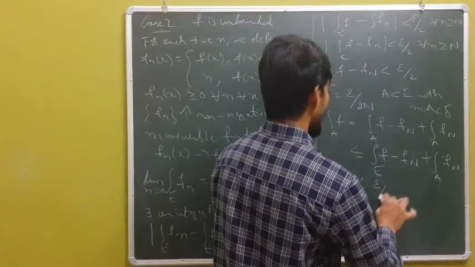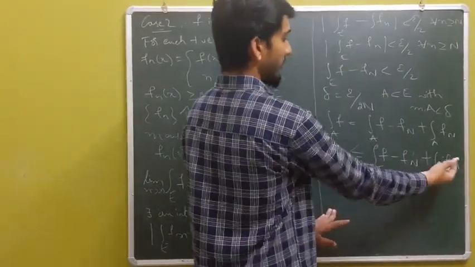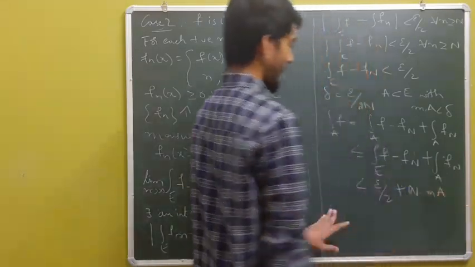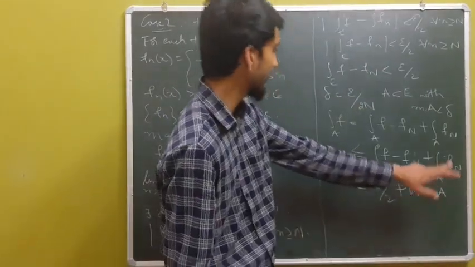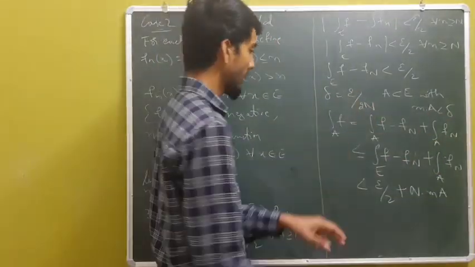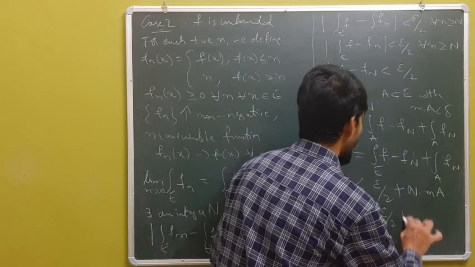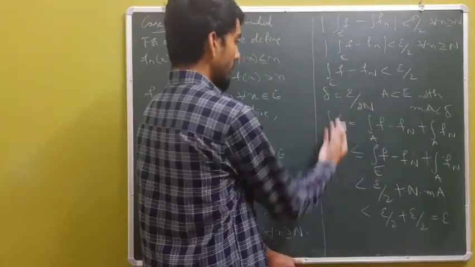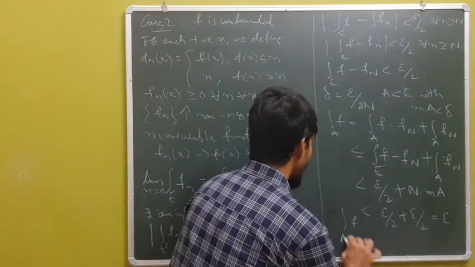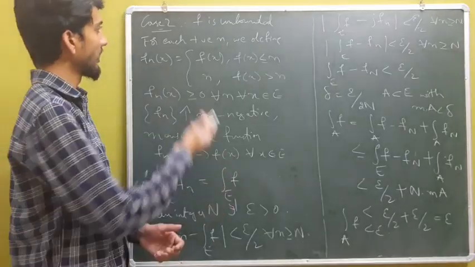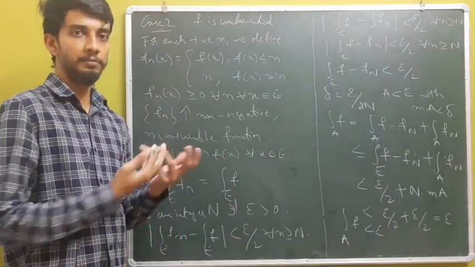Since we have this to be less than epsilon by 2, and by definition, this is n into the measure of A. And since the measure of A is less than delta, and we have chosen delta to be epsilon by 2n, we have this to be less than epsilon by 2, which is epsilon. So we arrived at the integral over A being less than epsilon, which proves the condition where f is unbounded.